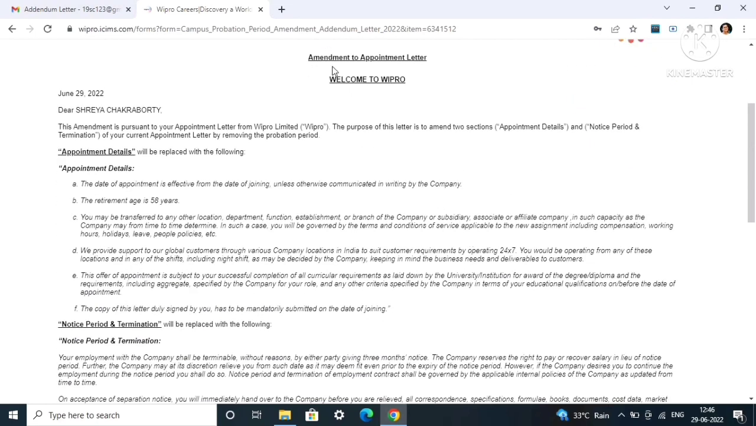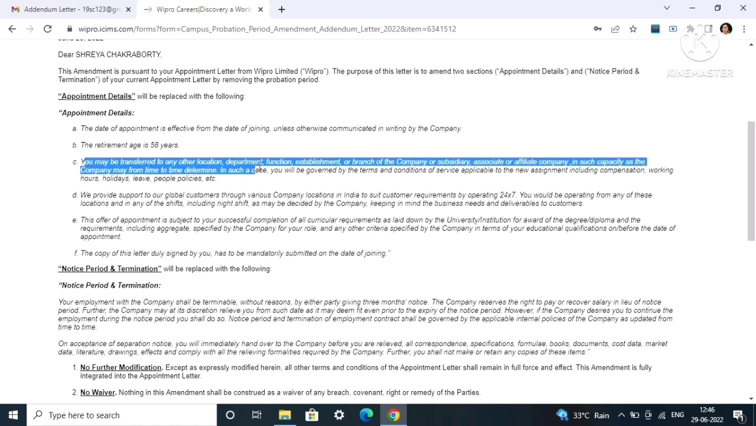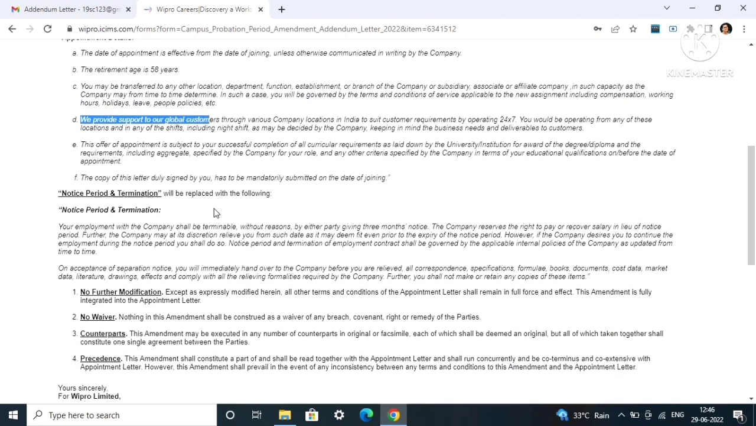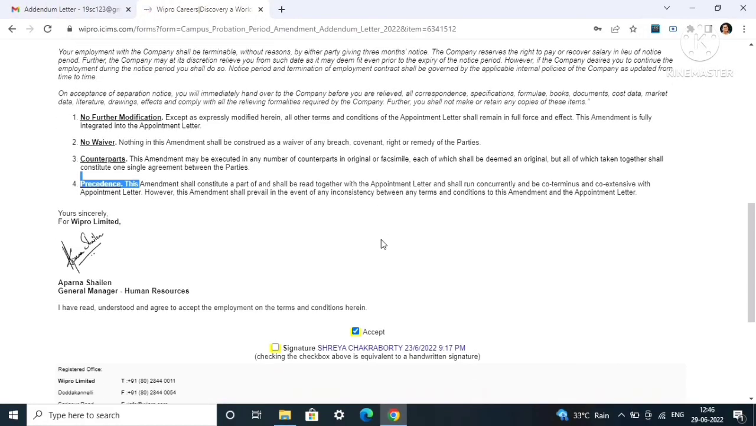Here you can see the amendment to appointment letter. The appointment details are there. The date of appointment is effective from the date of joining unless otherwise communicated in writing by the company. Retirement age is 58 years. You may be transferred to any other location, department, function, establishment or branch of the company or subsidiary associate. We provide support to global customers. Then some notice period and termination points are also there, no further modification, no waiver, counterparts, precedents. You just read through these points. These are the points that will be mentioned in your amendment letter.